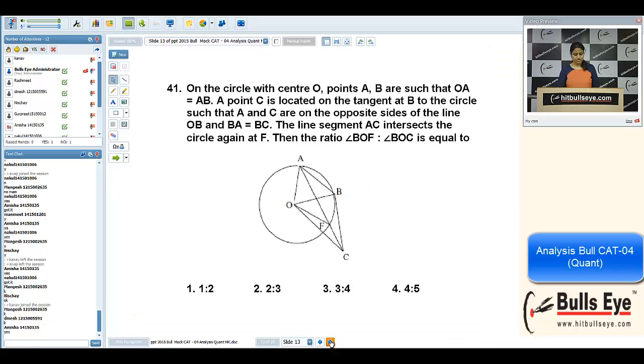Okay, now moving to the next question. 41st, it was a difficult question. Properties you need to know. Any problem in this now? 41st.